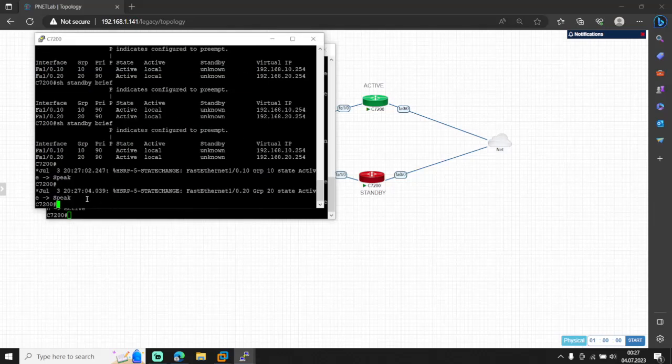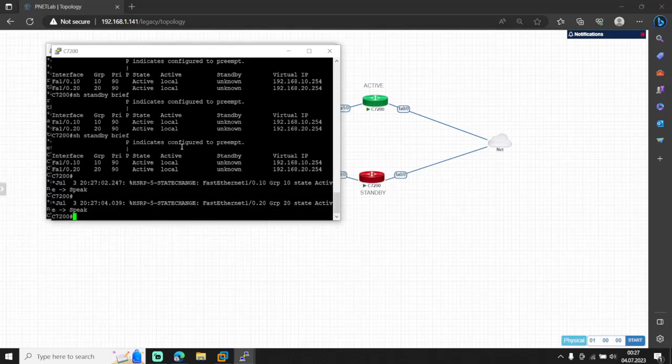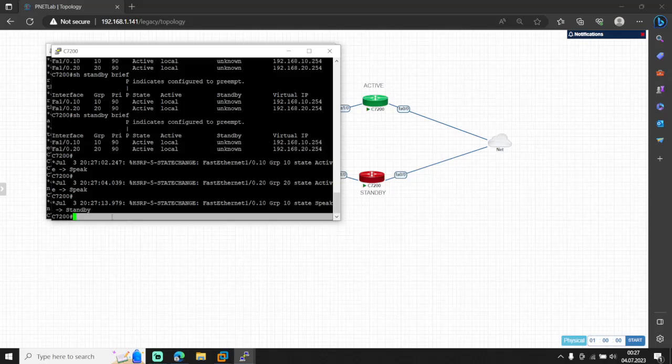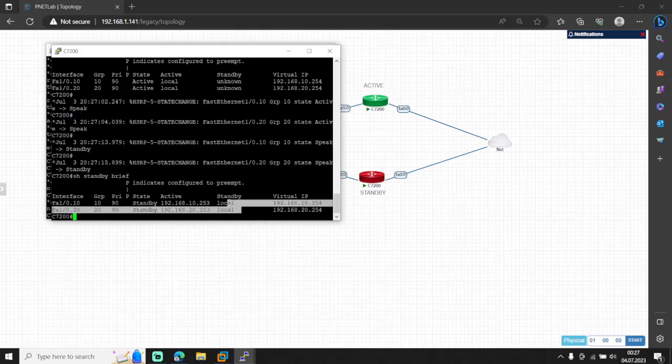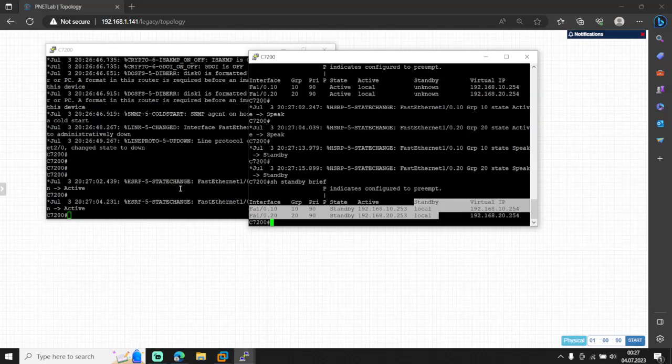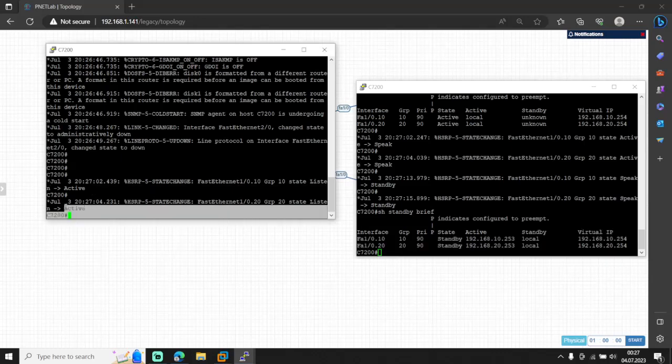Okay, active and standby. As you see here, this was unknown. Our standby was unknown, but now for both interfaces it's standby. Now our standby is local, I mean this router, because this router is working. And on the other router, it says you are the active router, because we applied the standby preempt command here.